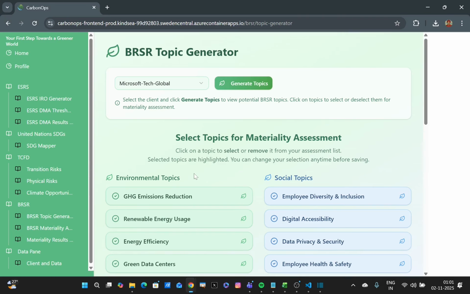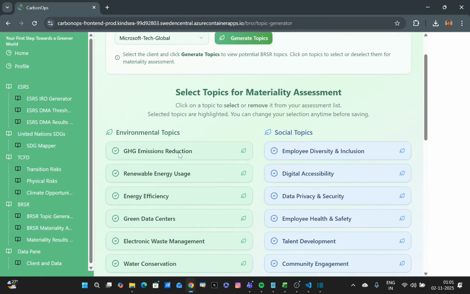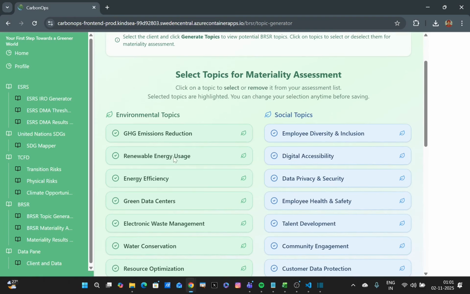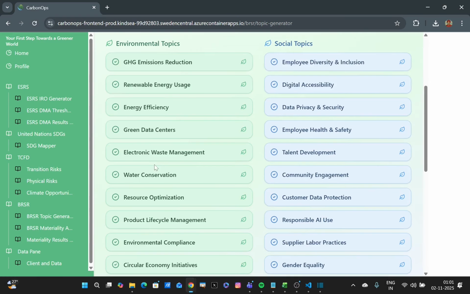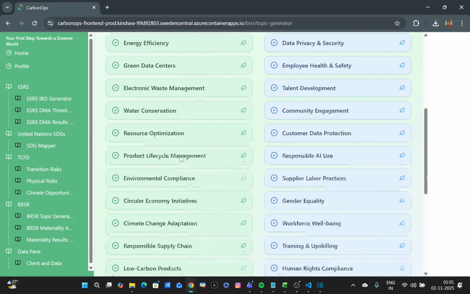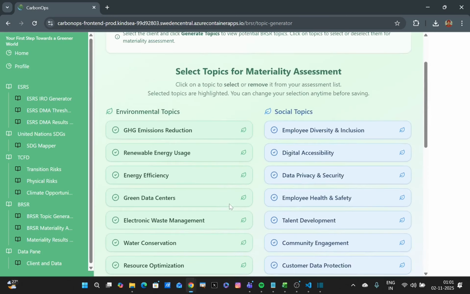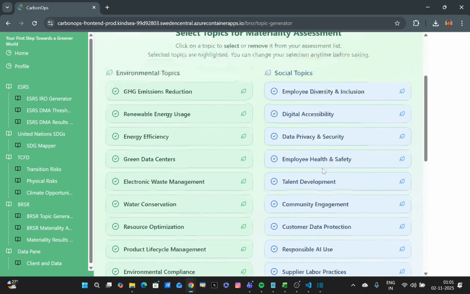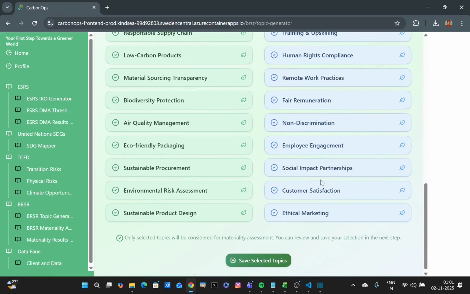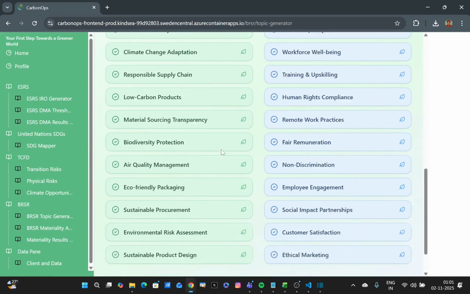In the environmental section, you have topics like GHG emissions reduction, renewable energy usage, energy efficiency, green data centers, electronic waste management, and all the way to something like environmental risk assessment and sustainable product design. And in the social aspect, you have topics ranging from employee diversity and inclusion, digital accessibility, privacy and security, all the way to customer satisfaction and ethical marketing.